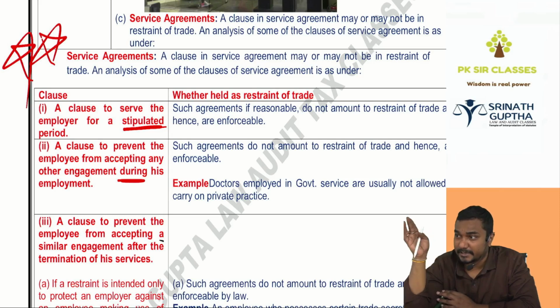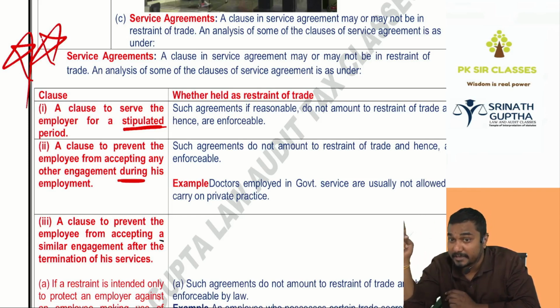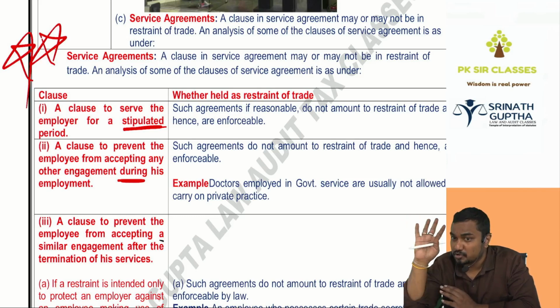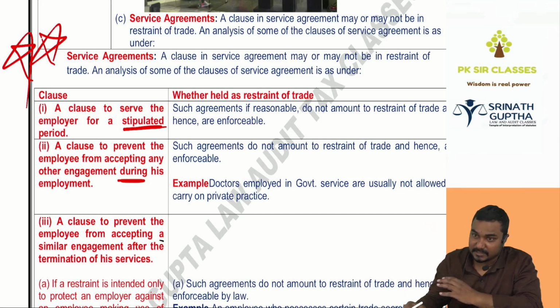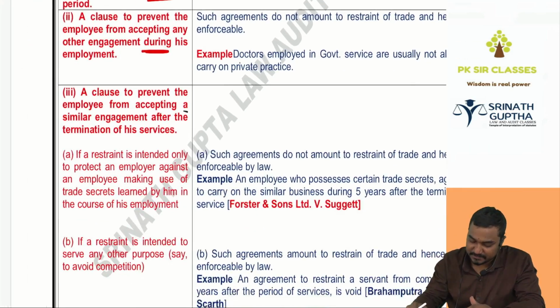So I gave the doctor example and also a heroine example. The director and heroine. Rajamouli is making one more movie, Bahubali 3, The Beginning Again. In that movie, he's asking Kavya as the heroine. Then Rajamouli said, if you work in my movie as a heroine, you should not work for any other producer or director for the next 3 years. Restriction valid. Lifetime you should not work for any director: restriction void. All these questions came in the exam. They're in the scanner also. We'll discuss after this class.